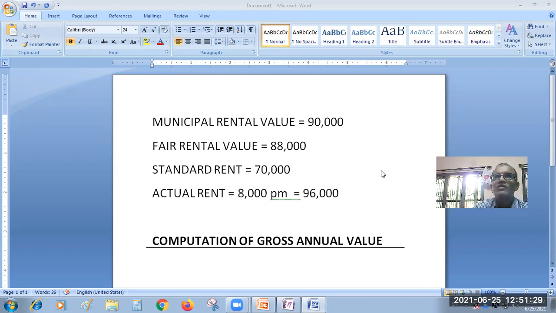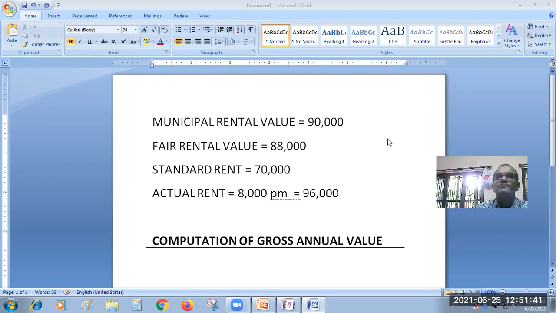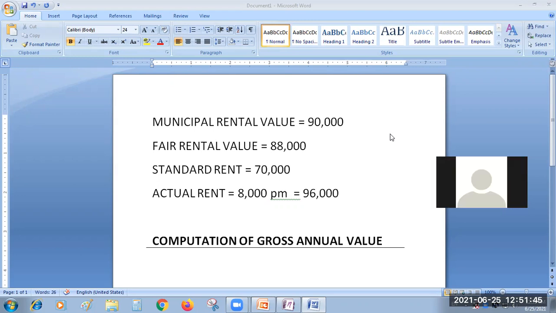Yes, who told the answer? Srinu, sir. Nunavatu Srinu. Okay, 96,000. Suman, what is the answer? Are you doing? I'm doing, sir. Wait, sir. Okay.